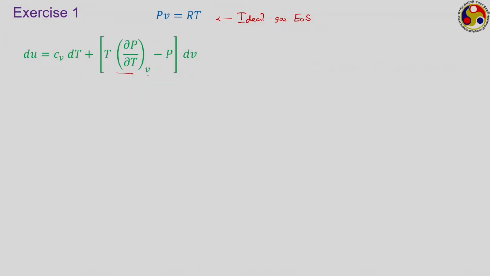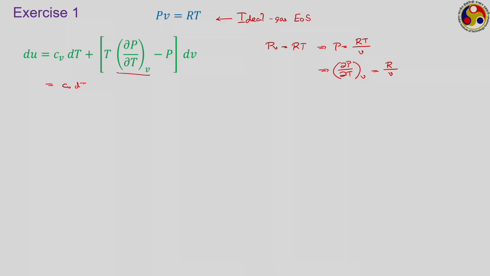This is the expression that we have developed in the last lecture. To use this expression we have to evaluate this differential first. Then go back to the ideal gas equation of state. We have PV equal to RT, or P is equal to RT upon V. Therefore, we are trying to evaluate dou P dou T at constant V. So, what will it be? Here V is constant, R is constant. So, differentiating with respect to temperature will reduce to R upon V.